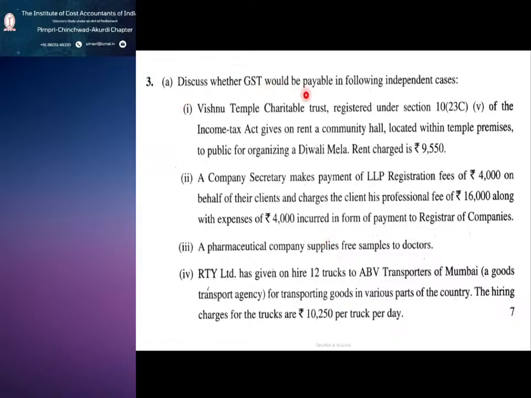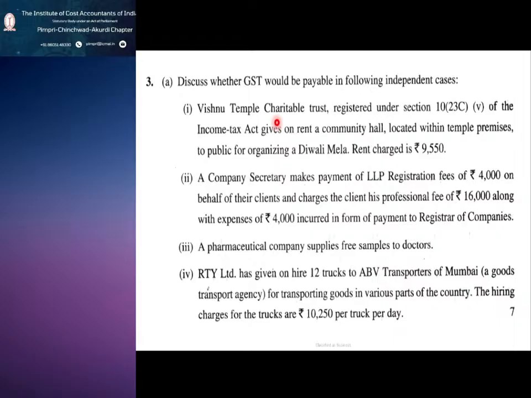Discuss whether GST is payable in the following independent cases. This question is in one of the CS final exams. The same question was asked last December 24 as well, except for a minor change in the numbers. Apart from that, everything else is the same. So if you are studying GST, have a look at the revision of all the question papers.